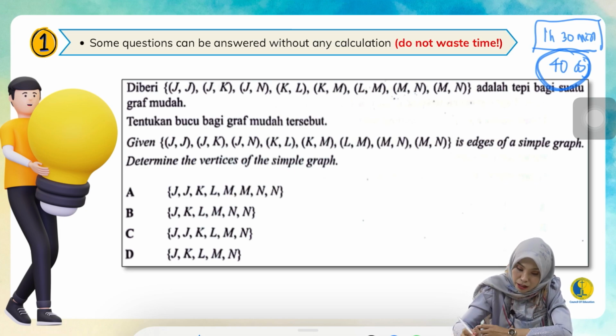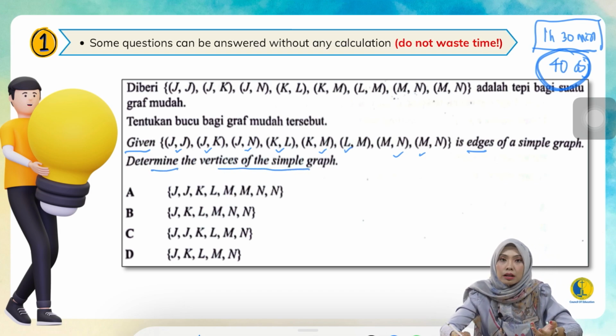For example, take a look at the first question here. Given that these are the list of the edges of the simple graph, determine the vertices of the simple graph. Do you need to take your calculator and calculate? Please, no need to do that. Don't waste your time, please.